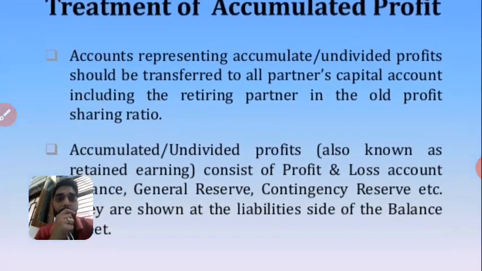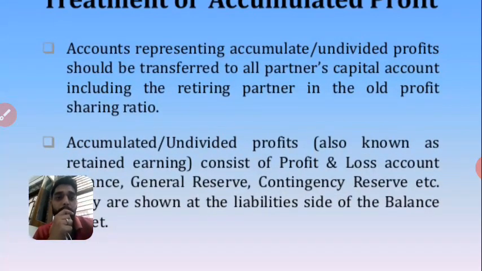See on the screen, the first point says accounts representing accumulated undistributed profit should be transferred to all partners' capital accounts including the retiring partner in old ratio. In the admission of a partner, we were not giving anything appearing in the books of the firm to the new partner because he was new, but here the existing partner is retiring, so his share is also given. So we have to pay all the things which appear in the books to the retiring partner also. And undivided profits are also divided among all the partners in the old ratio. I hope you are getting what I am telling you.